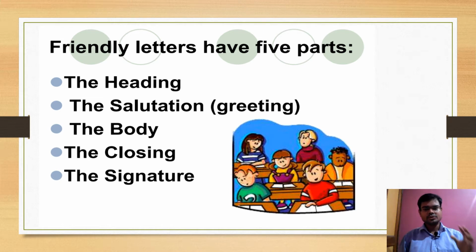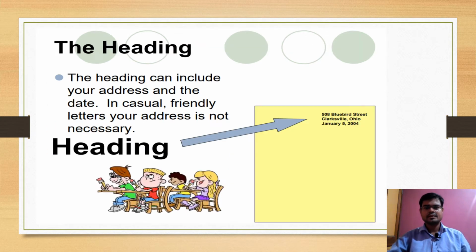You have to remember one thing: in an informal letter there are five parts. First is the heading, second is the salutation, third is the body, fourth is the closing, and fifth is the signature. So you have to remember all these things. Now let's check them one by one.